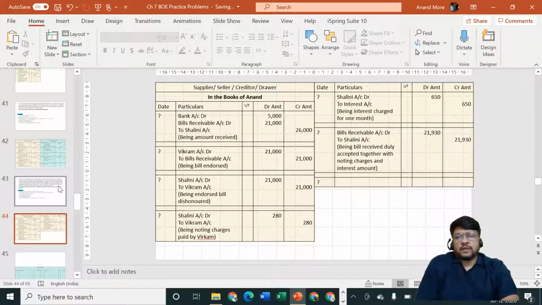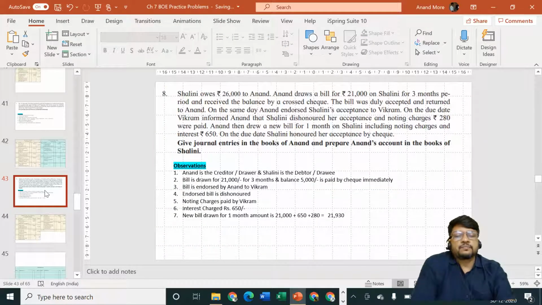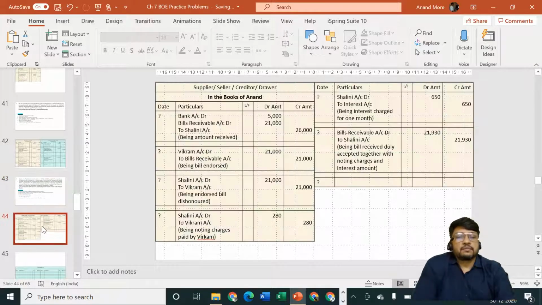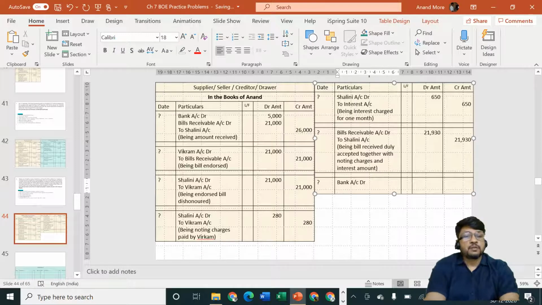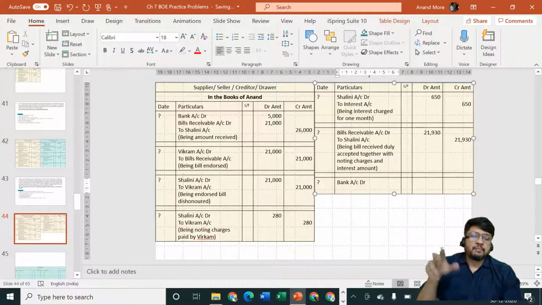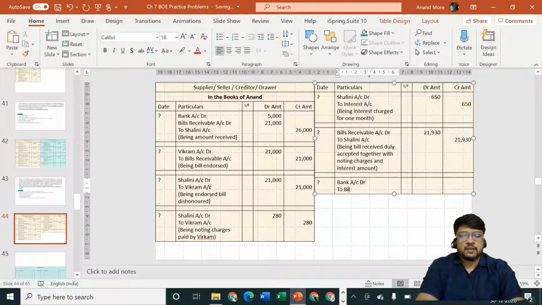And then they have told that on the due date Shalini honored the bill. On the due date Shalini honored her acceptance by check. So that means we are going to get money by check, that means bank. So bank account debit. Now this bill is not endorsed, not discounted, not sent to bank for collection. That means for this bill Anand will personally go to Shalini and demand money, and Shalini has given the check. So money will be received in the bank, bank account debit, and what is going out? Bills receivable is going out. So to bills receivable account.